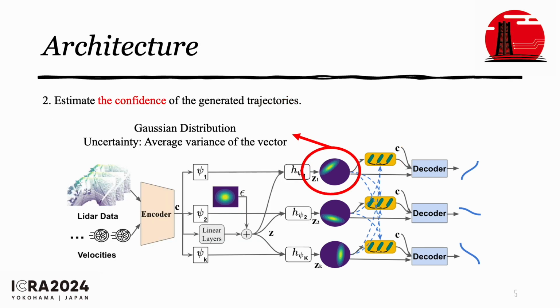The second contribution is the confidence estimation. Because CVE-based architectures use Gaussian distribution as embedded information, we can calculate the uncertainties by averaging the variances of the vector.